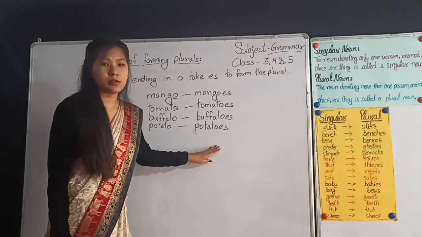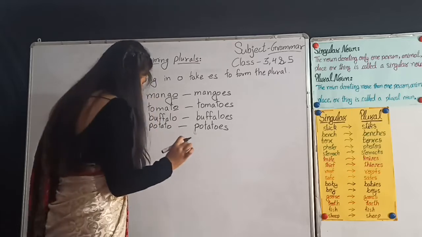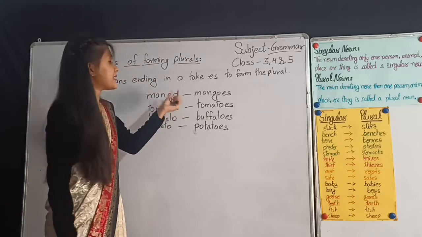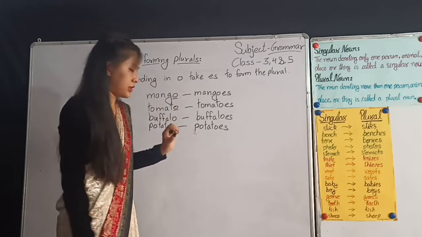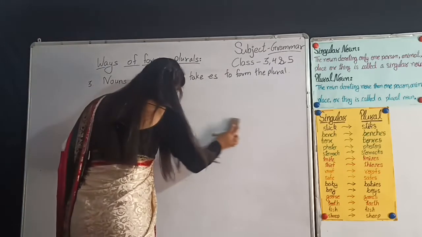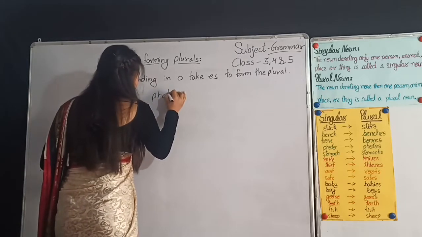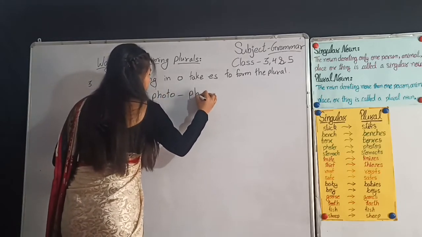Potato, potatoes. But in some cases, a noun ending with O takes S only. We have to add S only. For example, photo, photos.